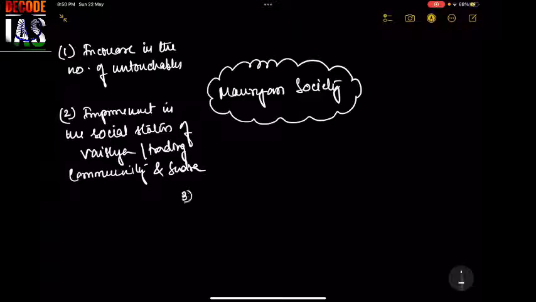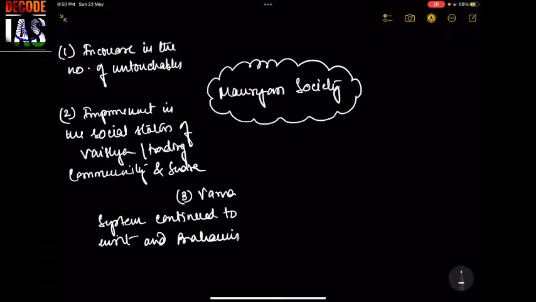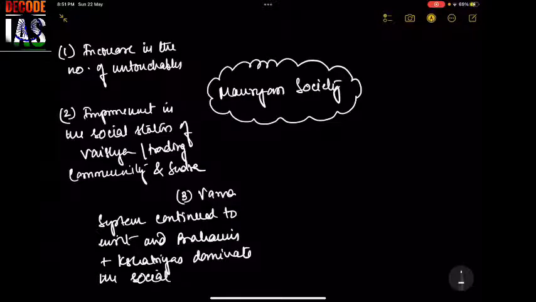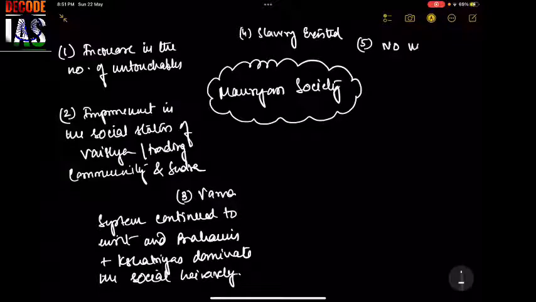Third, the Varna system continued to exist, and Brahmins along with the Kshatriyas continued to dominate the social hierarchy. Fourth, slavery existed. Fifth, no mention of Sati or Varna in Ashokan edicts.